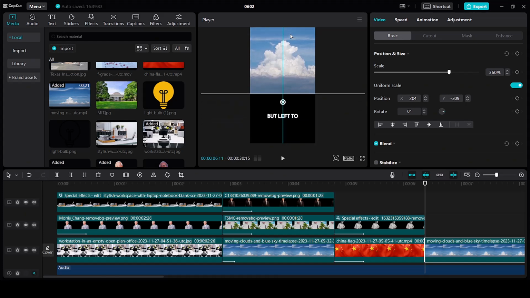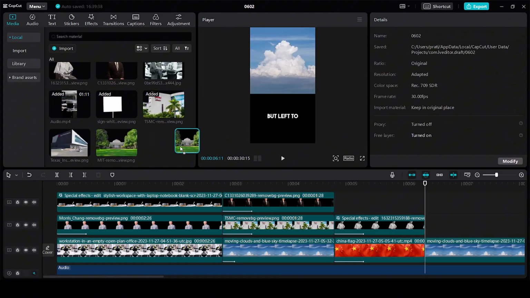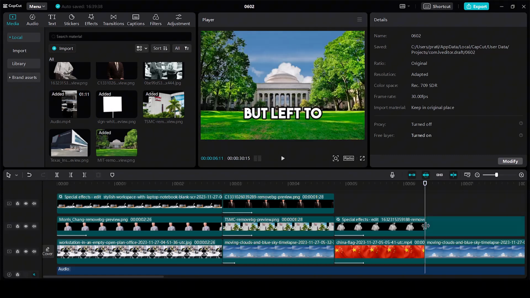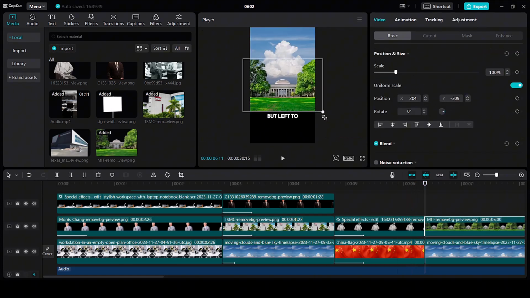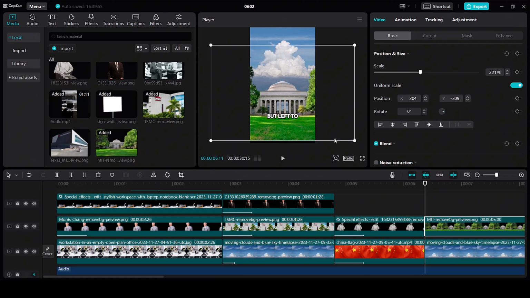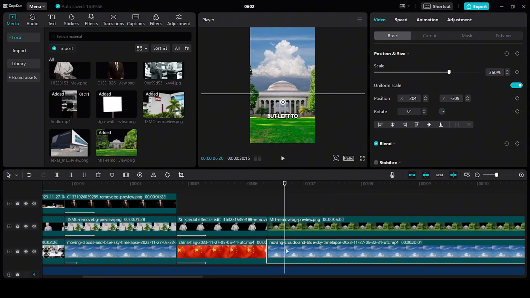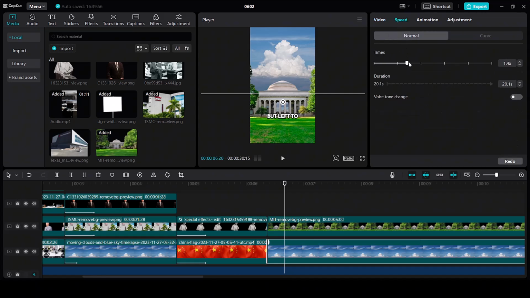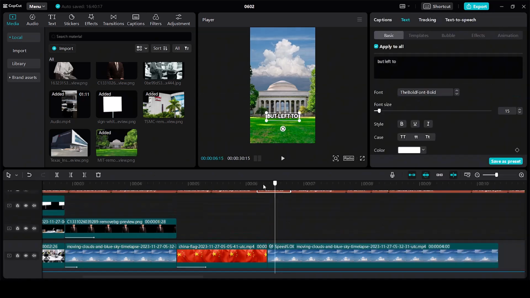I'm going to keep this over here. And then let's drag the MIT to the timeline and increase the size. We want to show that the clouds are moving. For doing that, click on speed and increase the speed of the clip to around 5x, so it will show as if the clouds are moving very fast.